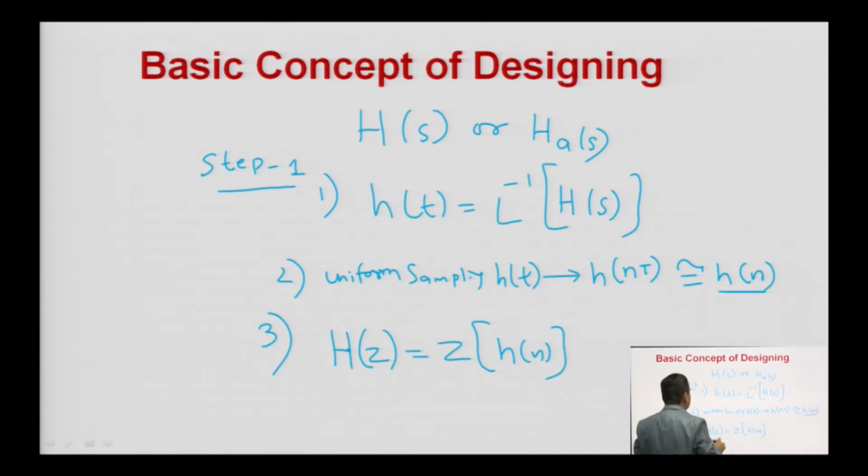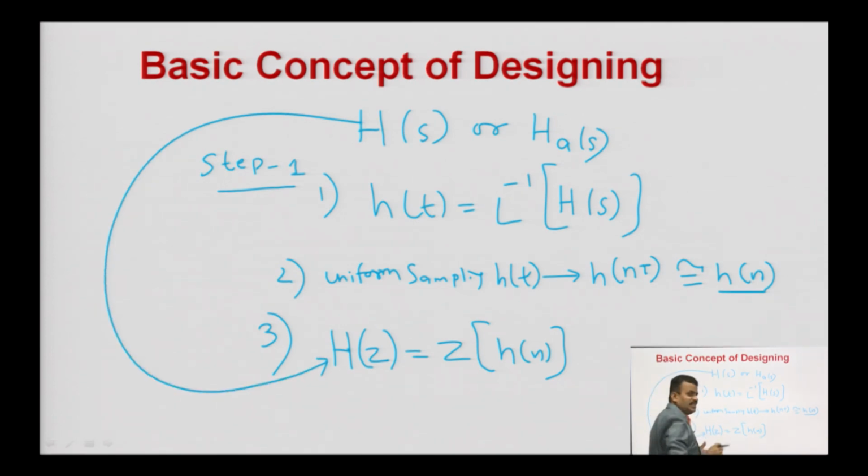So, in these 3 steps you will convert your H(s) into H(z) easily. I hope it is clear to everybody. These are the 3 steps for any kind of expression available for this method.